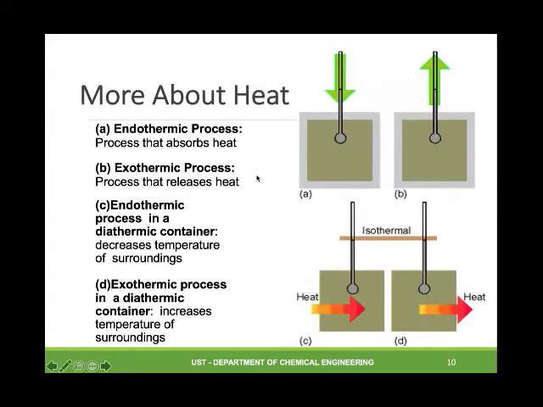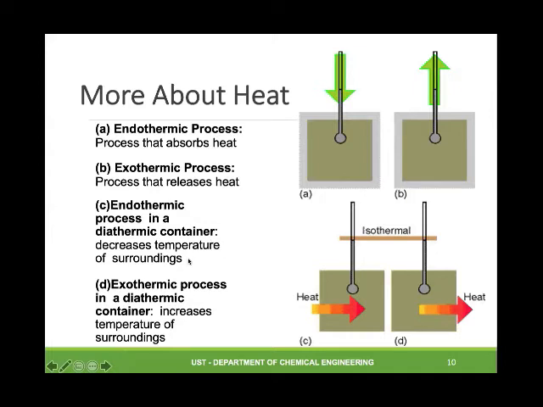Now, more about conventions or terms involving heat. We have an endothermic process if the process absorbs heat, and if the process releases heat, we have an exothermic process. Exothermic process in a diathermic container, what happens?